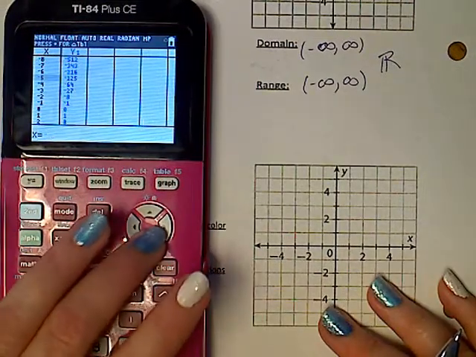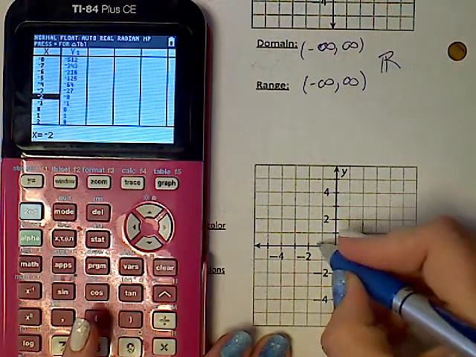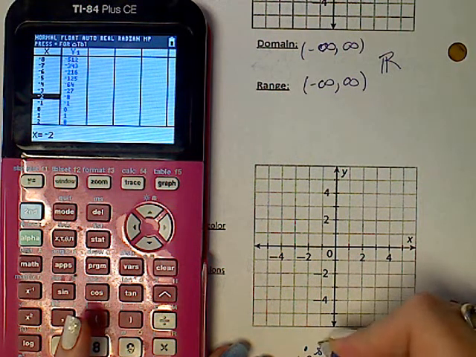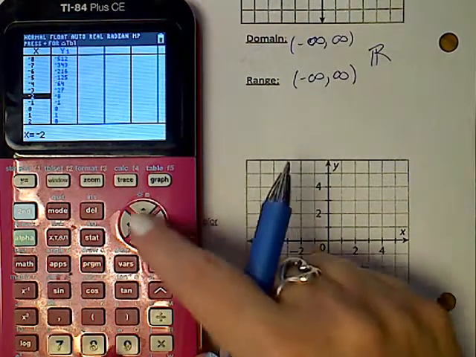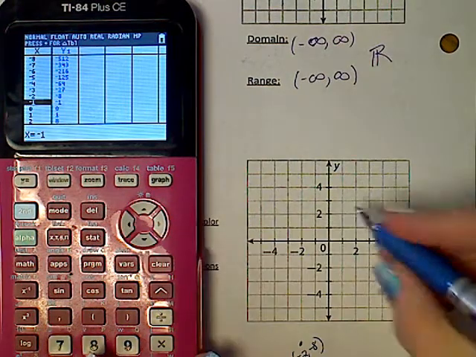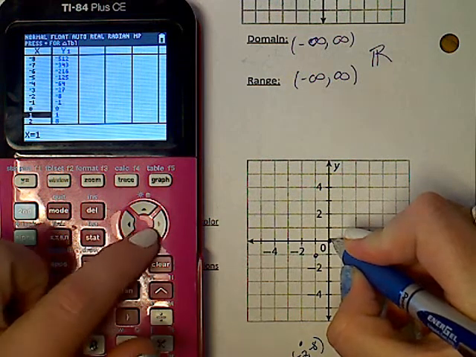There we go. So we got negative 2, negative 8, and I'm going to label it because it's off the graph. I've got negative 1, negative 1. You notice 0, 0 is there, and so is 1, 1.